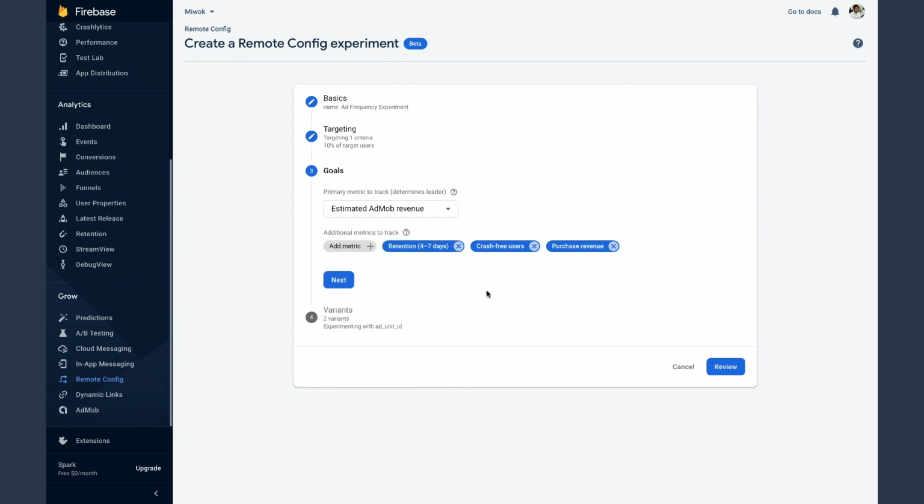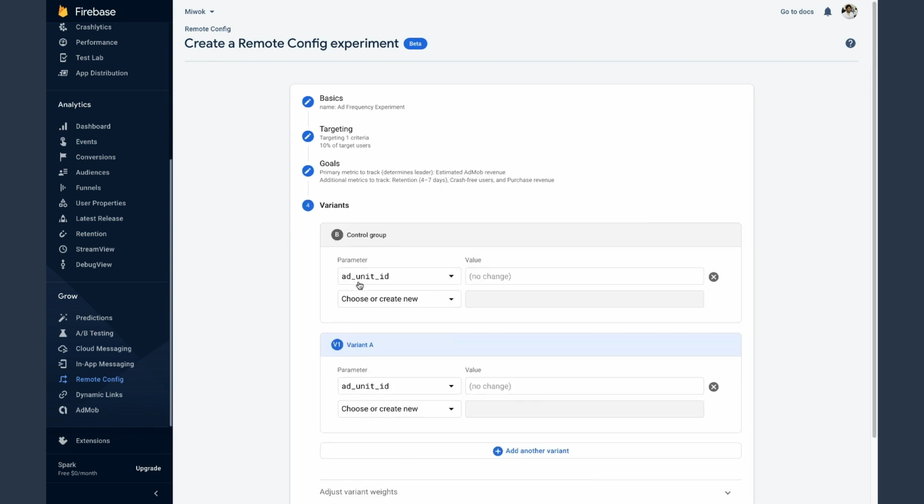And finally, I'll hit next, and now I can define our A/B testing variants. So for the control group, we'll use the default value, which is the ad unit ID for our first rewarded ad. For the second testing variant, called variant A, we'll set its value to be the ad unit ID of the second rewarded ad, the one that shows ads more frequently. And finally, we'll hit review.